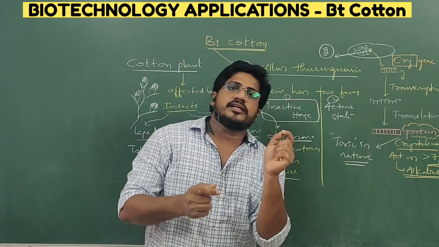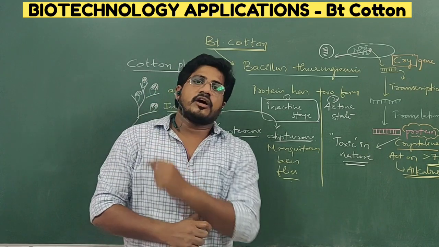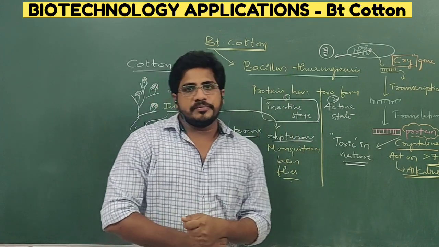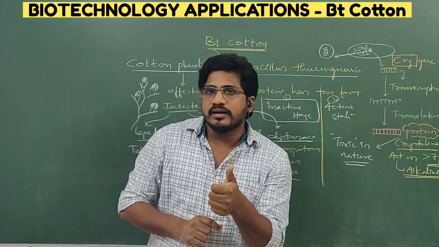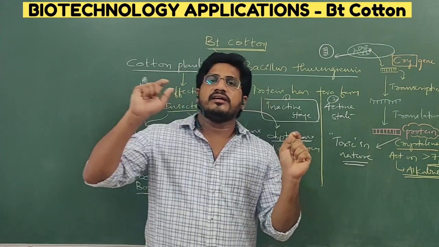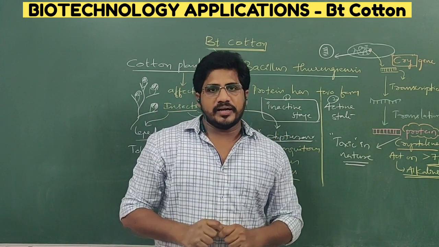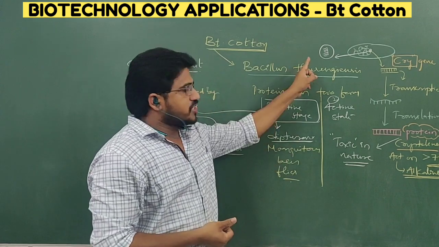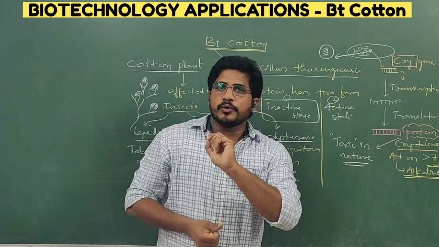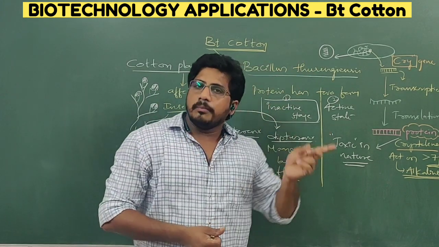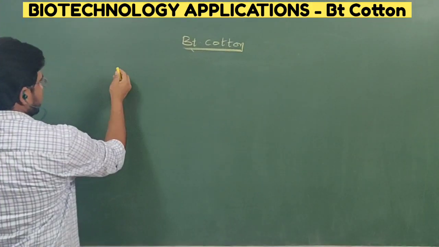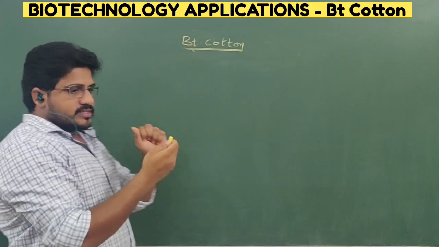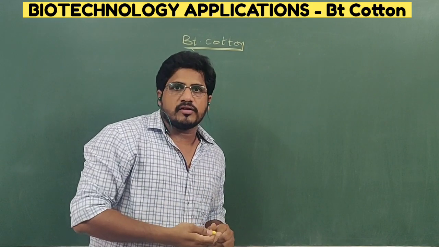So this type of protein-producing gene will be isolated and separated, and you know very well, this gene is inserted into the plant, which is the target. This is the desired gene. Now, who is required here? Between the gene and the target, a vector is required. So let us see how this gene is inserted into a plant to make normal cotton into BT cotton. Now see the procedure, how normal cotton becomes the desired cotton called BT cotton.